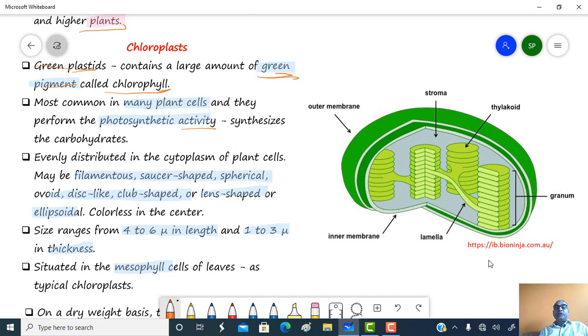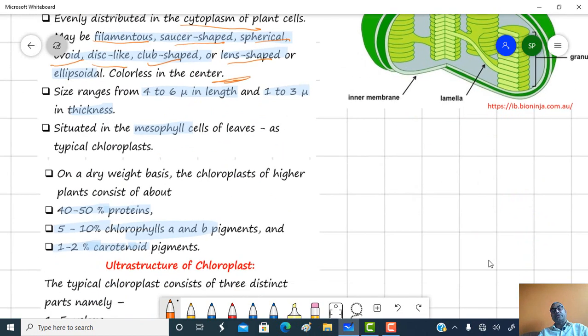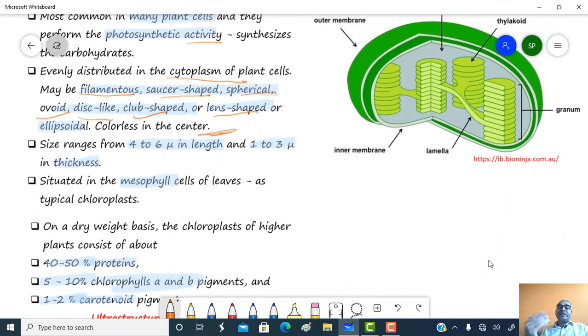These chloroplasts are evenly distributed in the cytoplasm of the plant cell, and they may be of different shapes. They may be filamentous, saucer-shaped, spherical, ovoid, disc-like, club-shaped, lens-shaped, or ellipsoid. These chloroplasts are colorless in the center, where the matrix region or stroma region is present. The length of the chloroplast ranges from 4 to 6 micron, and the thickness is about 1 to 3 micron.